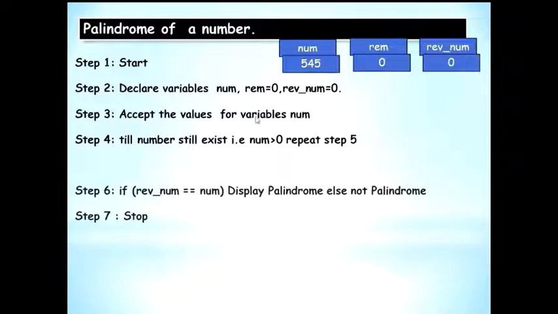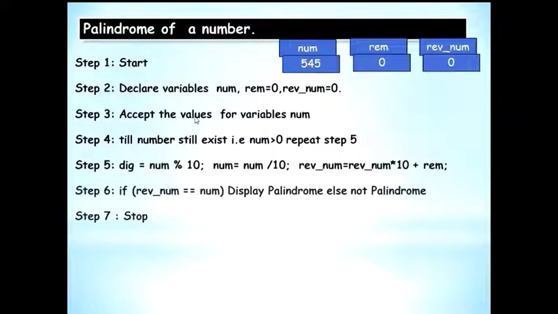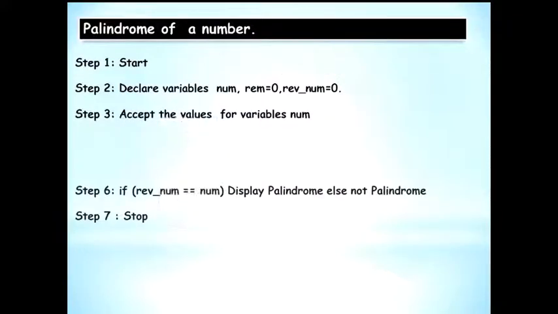Now till the number exists, we have to go on reading that number, extracting its last digit, like whatever we did for the previous algorithm, and build on the number slowly, that is the reverse number. Once we build it, step 4 fails, and we come to step 6. In step 6, we check whether the number that we have built up in reverse number is equal to the number that existed in num. In that case, we display that it is a palindrome, else it's not a palindrome.